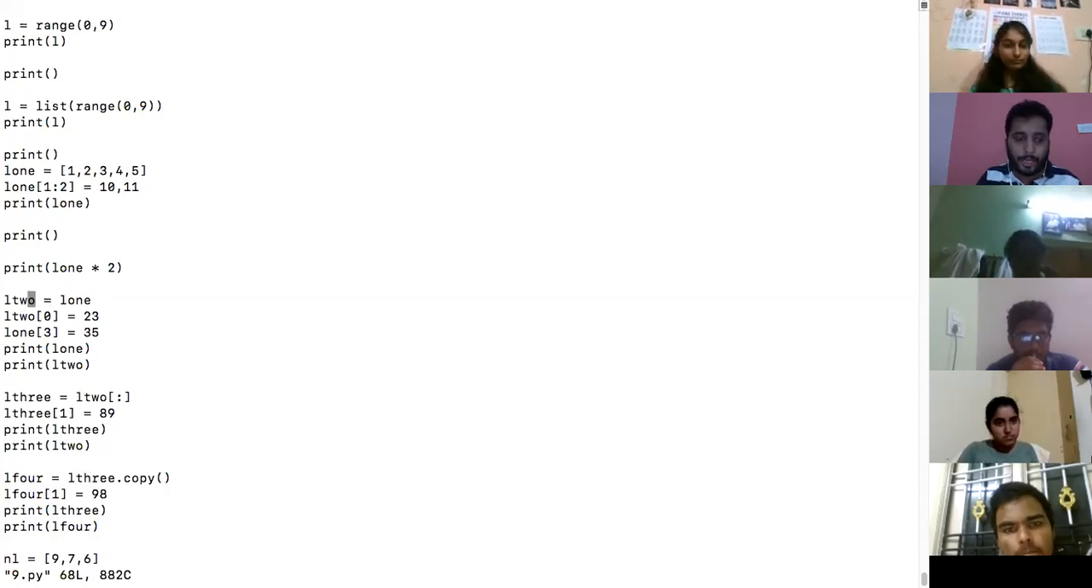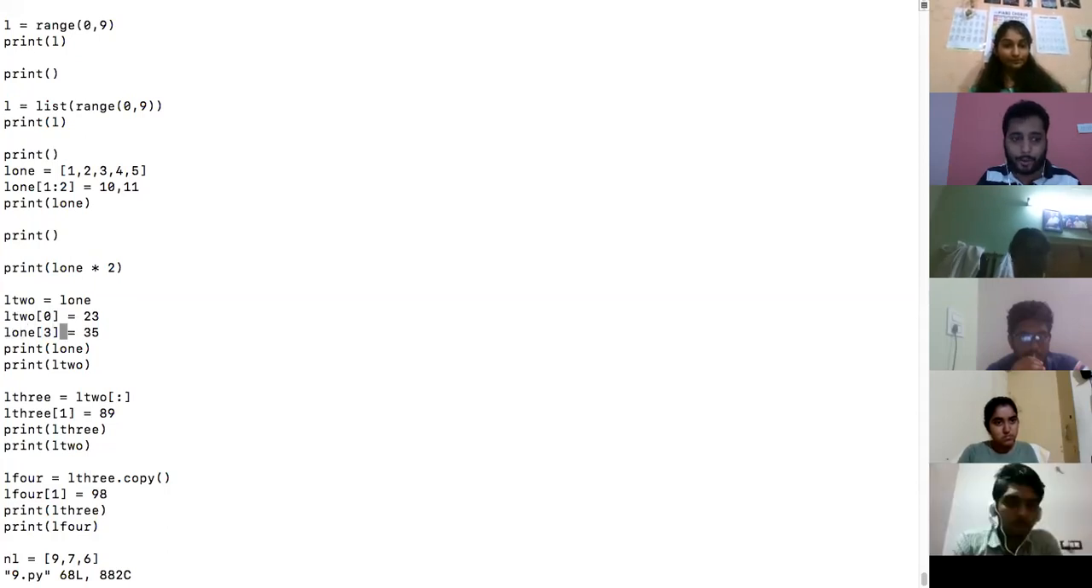In that case, when I say L2 of 0 is equal to 23, then it should also change L1, isn't it? And if I say L1 of 3 is equal to 35, then it must change both. Change in one must reflect in both, correct? So it should be 23, 35. If I print both, these two should be the same. It is the same here, correct?